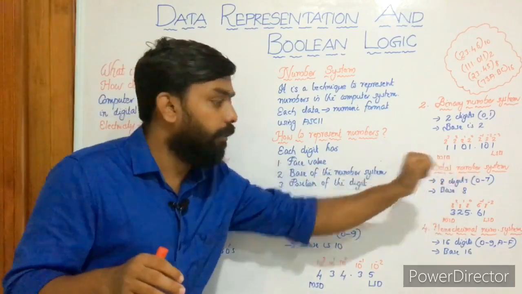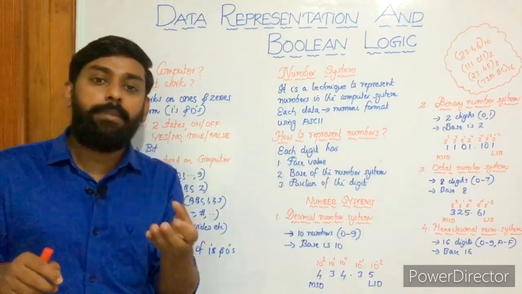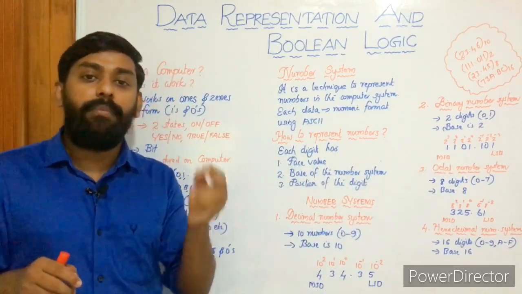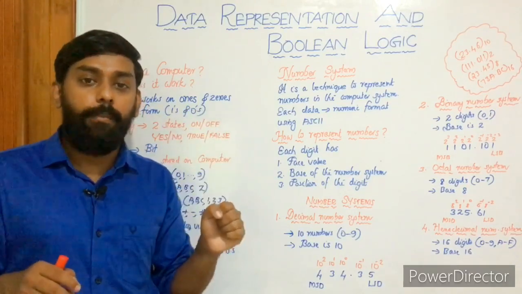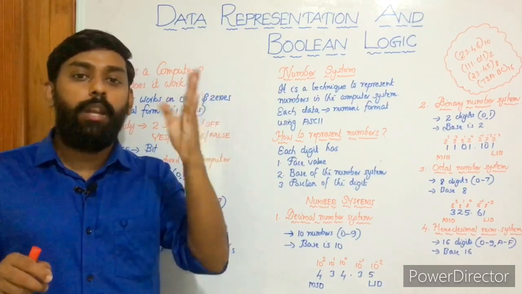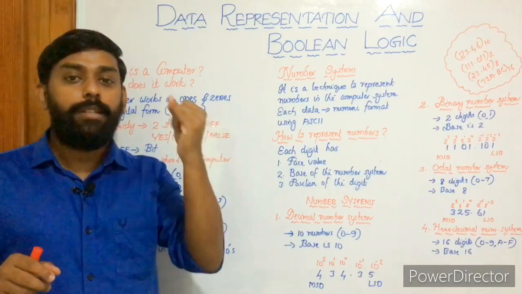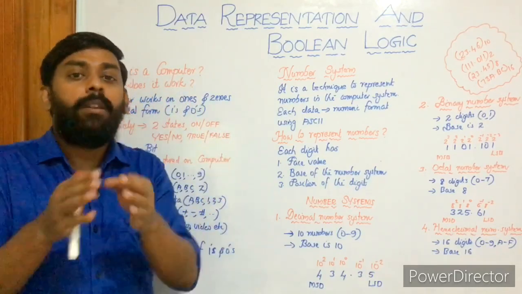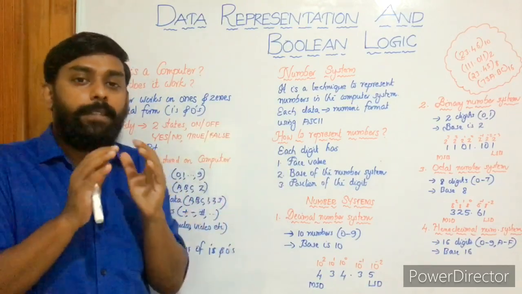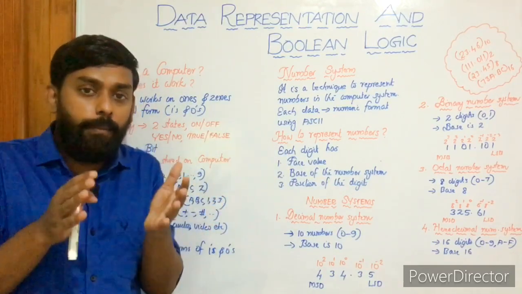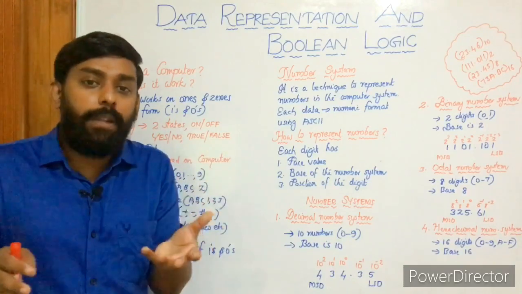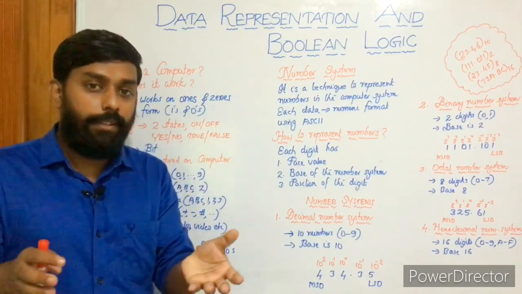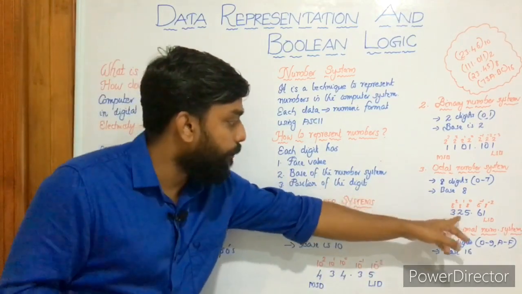Then the third one is octal number system. As the name suggests, octal number system consists of 8 numbers: 0, 1, 2, 3, 4, 5, 6, 7. So 0 to 7 means we'll have 8 numbers, right? So since we have 8 numbers in an octal number system, the base of the number system will be, of course, 8, right? And we have a sample number here,